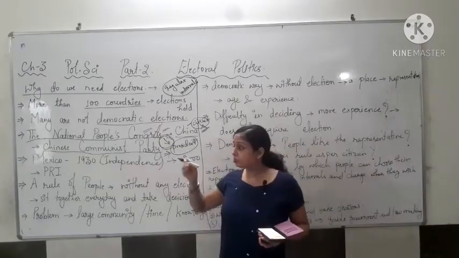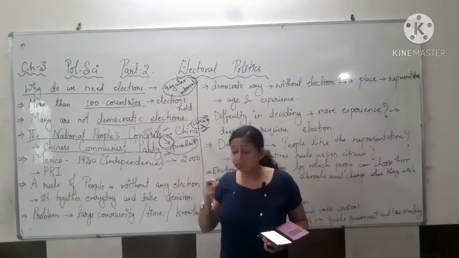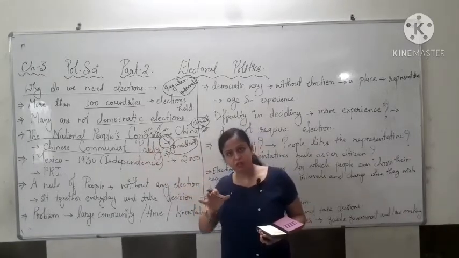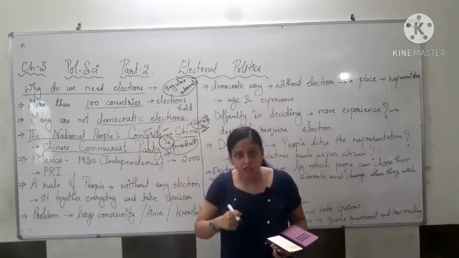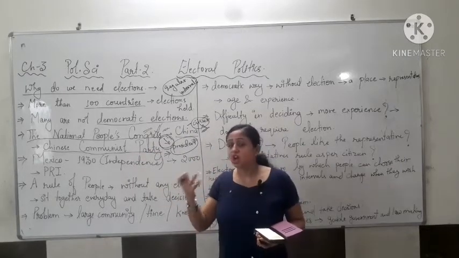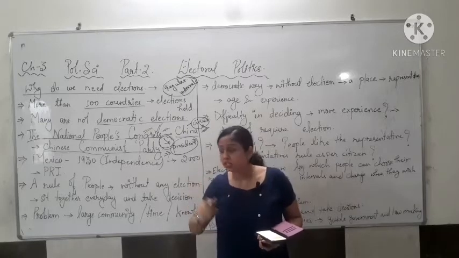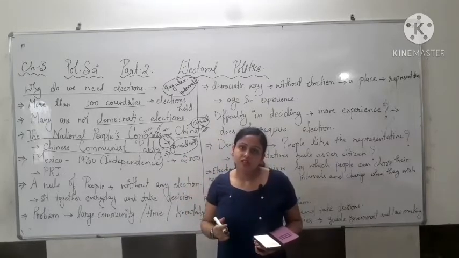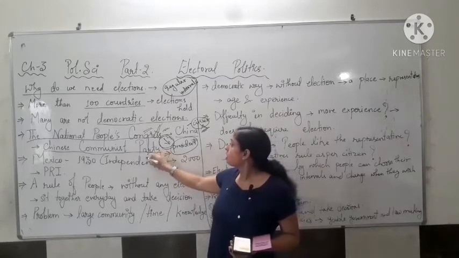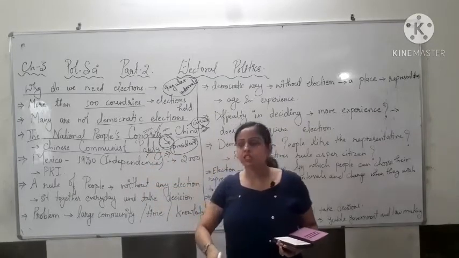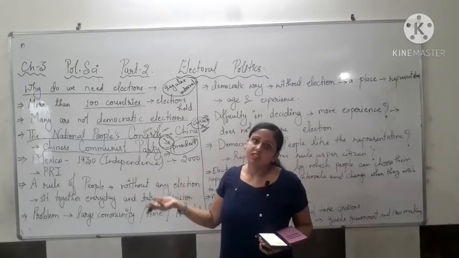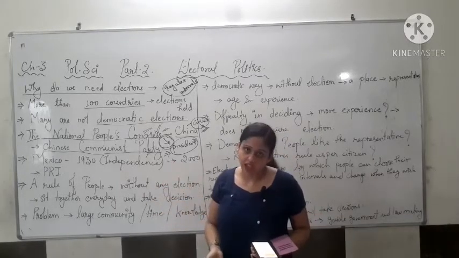If this party is not working, they can throw this party out of the government and bring another one. They can give a chance to another political party to work. But here that is not the condition. If this communist party is not working as per the citizens, this is the only party they have.